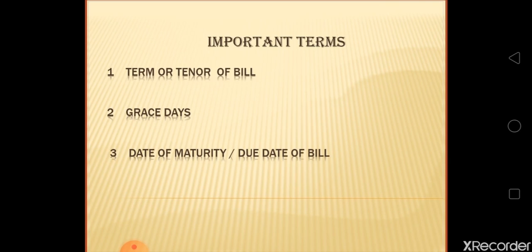However, if the due date for some reason has been declared as an emergency holiday, the payment of the bill must be made on the immediate next working day. So students, in the next slide we will learn due date and its calculation.